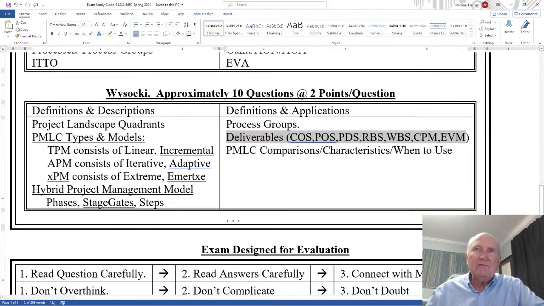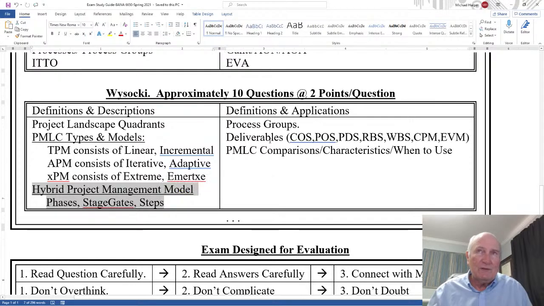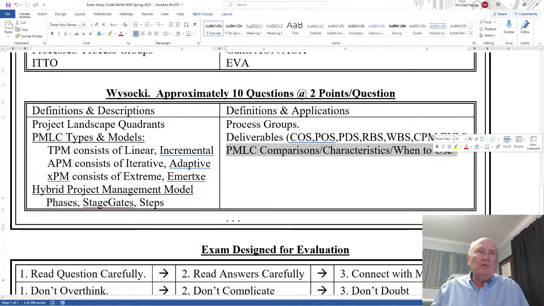Okay, and then you have the PMLC comparisons, characteristics, when to use, and I did that at the end. And I think here is putting substance to the hybrid model over here, the hybrid framework, also putting structure to the deliverables here. And so when do you use what? When do you go back and forth? When do you know when to change from one to the other? And those kinds of questions, 1 or 2 questions, I'll ask about that.